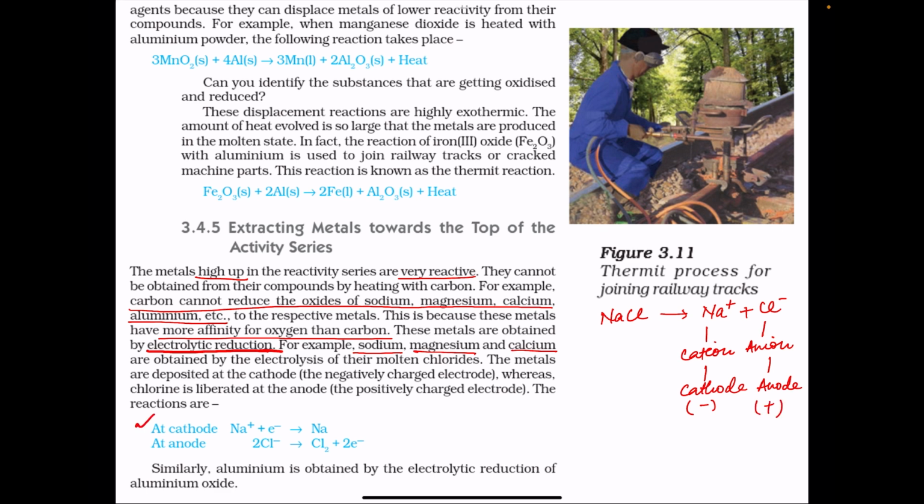The reaction that takes place at the cathode is that sodium ion accepts one electron and converts to a neutral sodium atom, which gets deposited at the cathode. Two chloride ions lose two electrons and form chlorine gas, which is liberated at the anode. So at the anode, chlorine gas is liberated, and at the cathode, sodium metal is deposited.